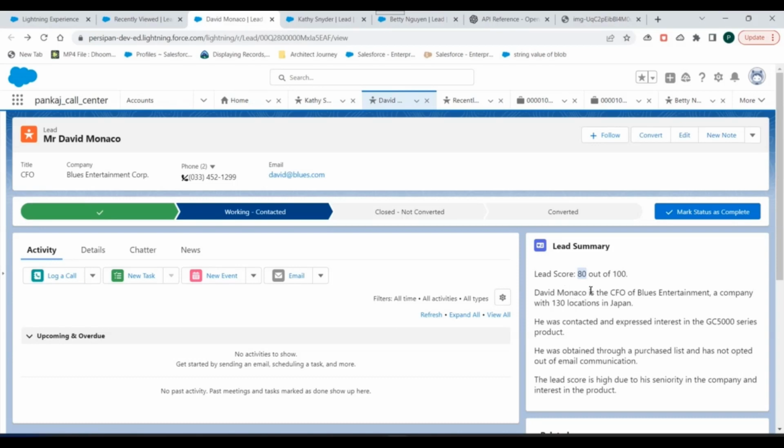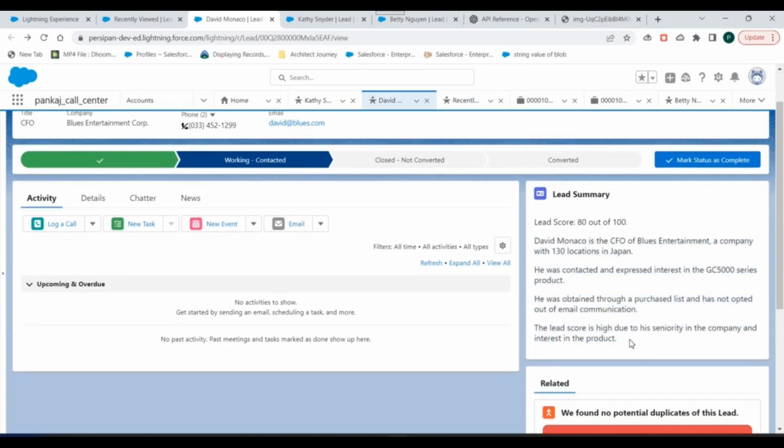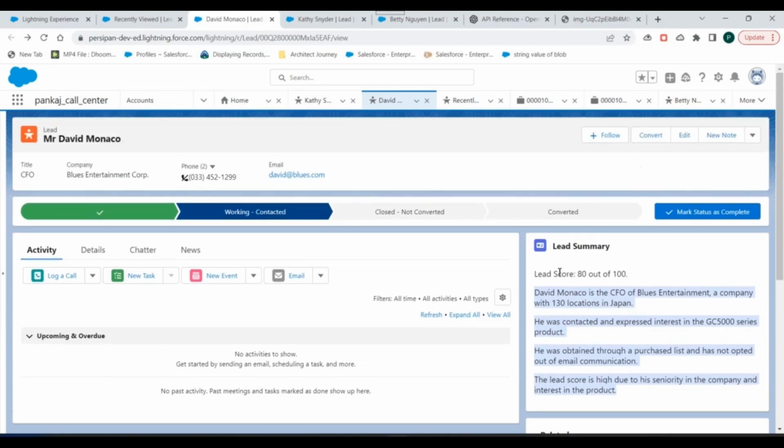So with this, what we are achieving is a summary of the lead record. So next time a salesperson comes to this lead record page, he does not have to go through all the fields present on the lead record. He can just read the summary and grasp the details about the lead record. And also this lead score will be used to prioritize the case record.